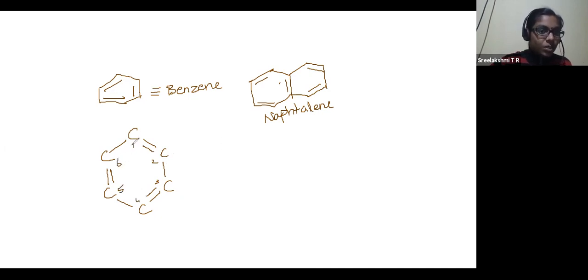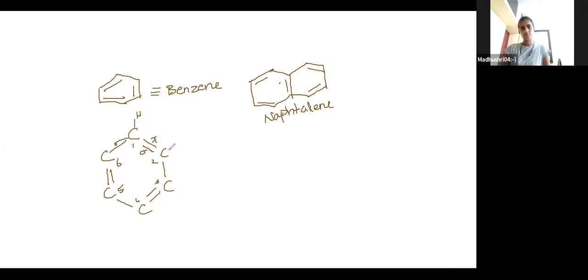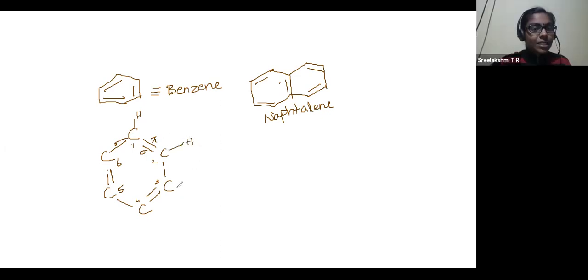Now, C1, carbon atom number 1: one sigma bond, another sigma bond, and a pi bond. So a total of 3 bonds it has already made. Now there is a chance for only one more bond, which is with hydrogen. Each carbon atom is in the same circumstances, so each carbon atom possesses one hydrogen. Got the idea? This is benzene.